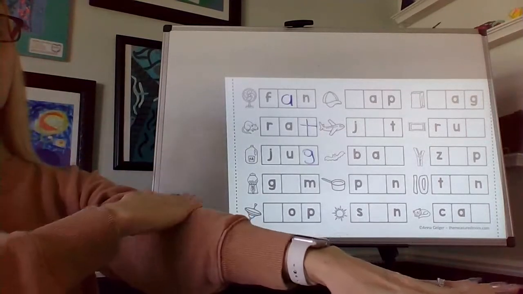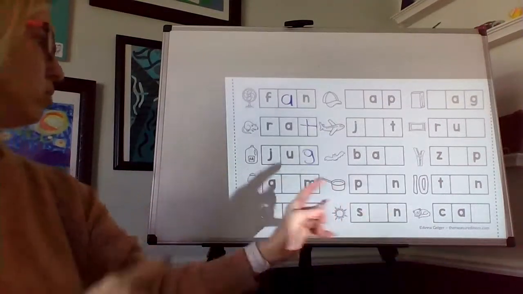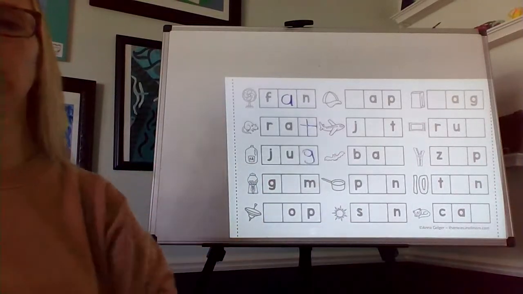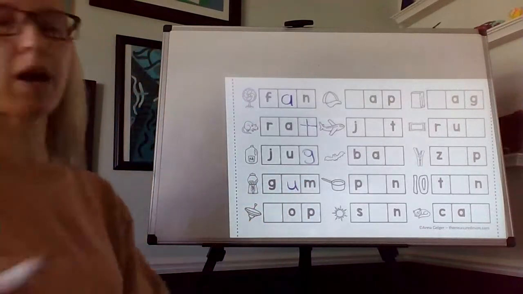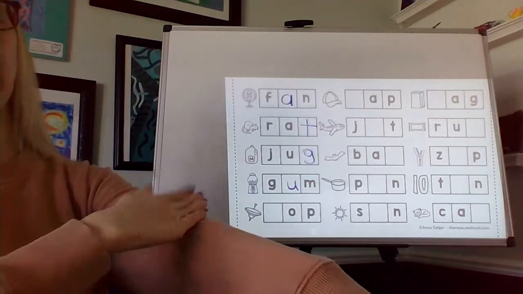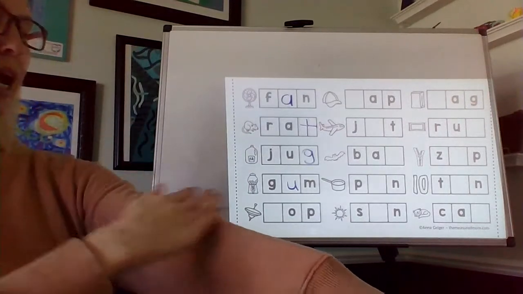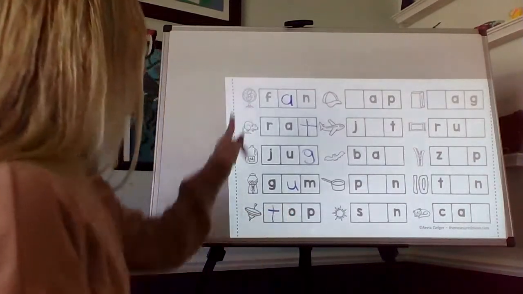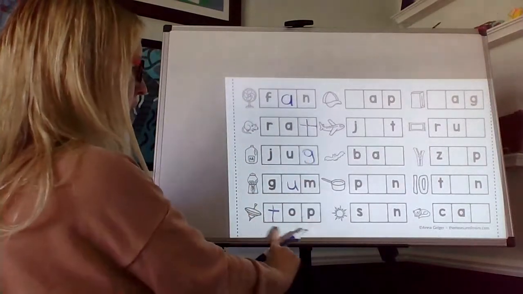G. M. Looking for that middle sound. What sound says the letter U? Top. Let's tap out top. T. A. Looking for the first beginning sound. What's that beginning sound? T. Good. So we have fan, rat, jug, gum, top.